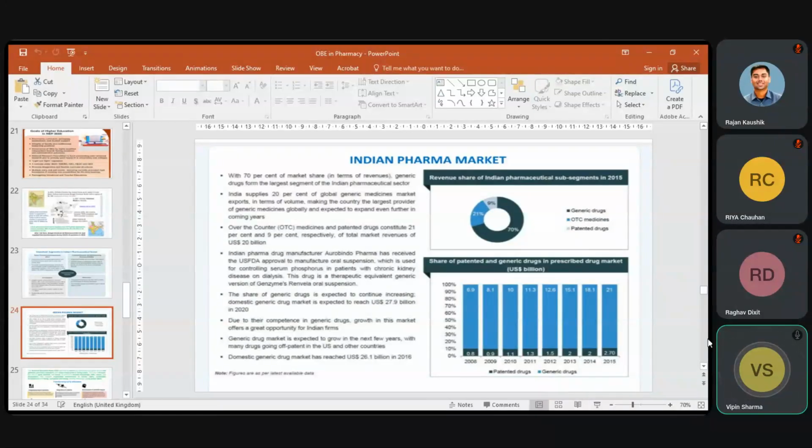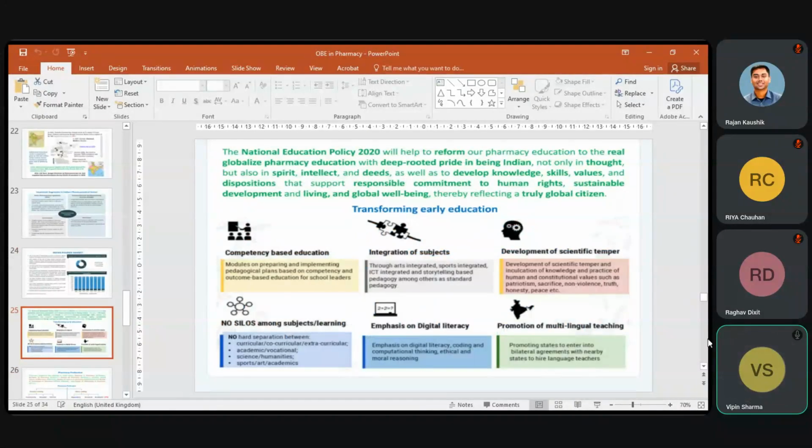Over the counter drugs, about 21% and 9% of total market revenues have been generated up to 2020 by different industries. So this is the scenario of the pharmaceutical sector. No doubt we have a bright future in the pharmaceutical industry. We have a bright future in society. But by imparting outcome-based education, the chances are much more for our budding pharmacists or our budding students.